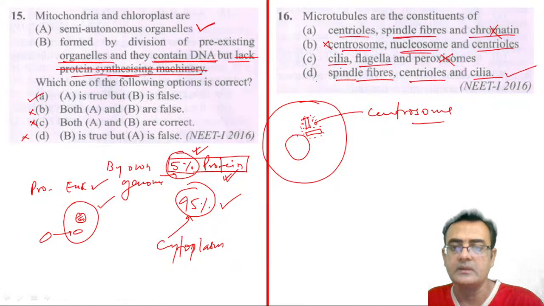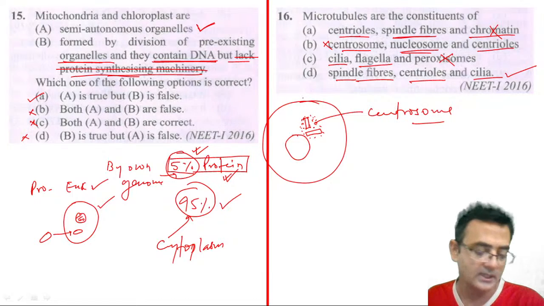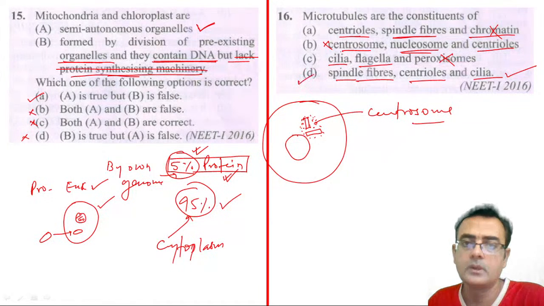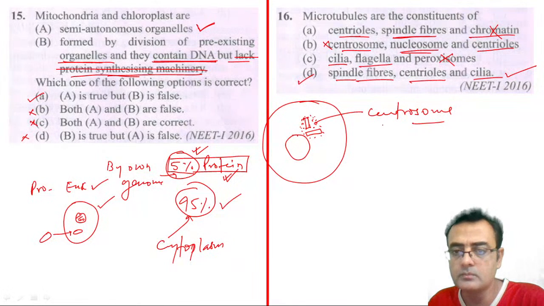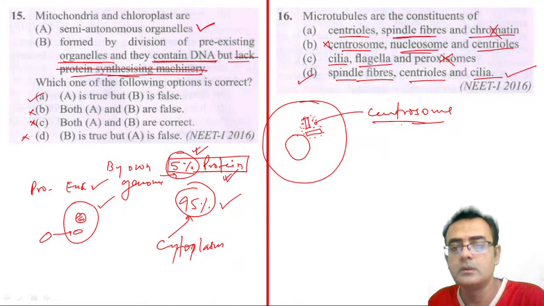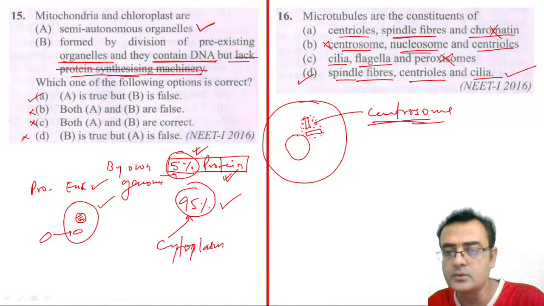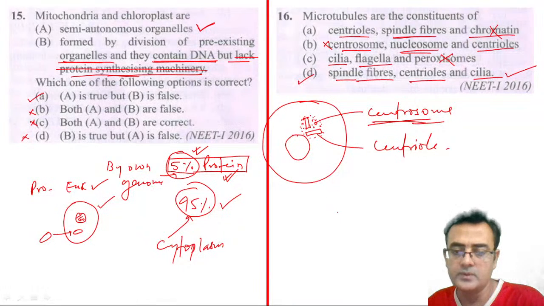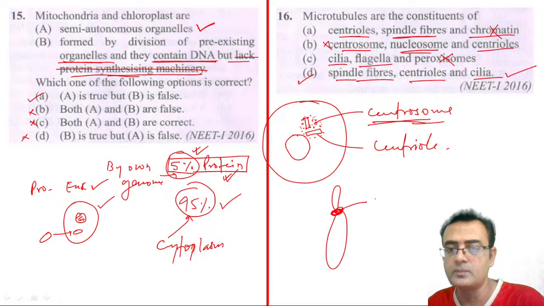All three here, spindle fiber, centriole and cilia, are made up of microtubules. Just keep the centrosome in mind: the centrosome is the cytoplasm surrounding the centriole. The perpendicular body is the centriole. And in a chromosome, with the long and short arms, this is the centromere.